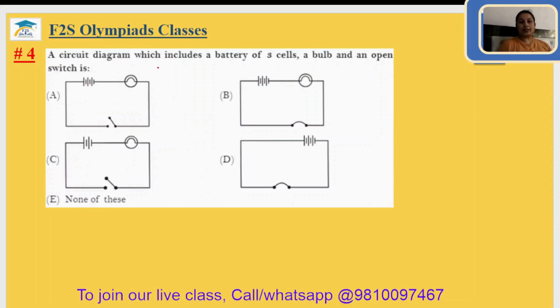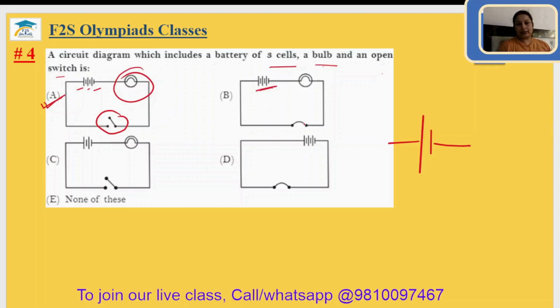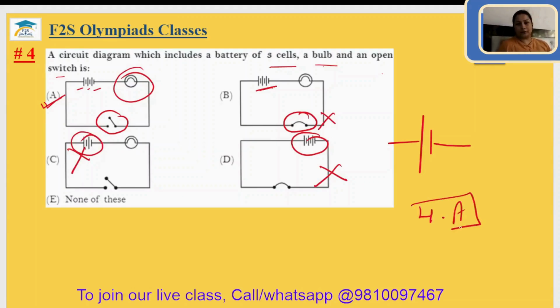Question number 4. A circuit diagram which includes a battery of 3 cells, a bulb, and an open switch. One cell can be counted as one big line and one small line. This is your one cell. So 3 cells, you can see 1, 2, 3 cells, and one bulb should be there and an open switch should be there. So option A will be the correct answer. In B, 3 cells are there but the switch is closed. In another, 3 cells are there but the bulb is not present. In another, 2 cells are there. That's why it is also rejected. The fourth answer will be option A.